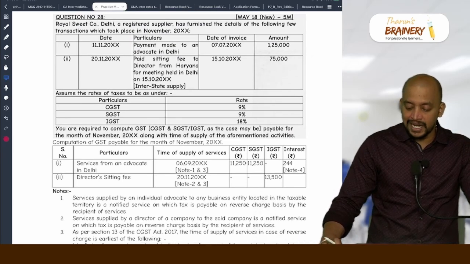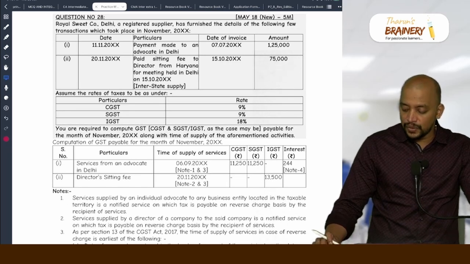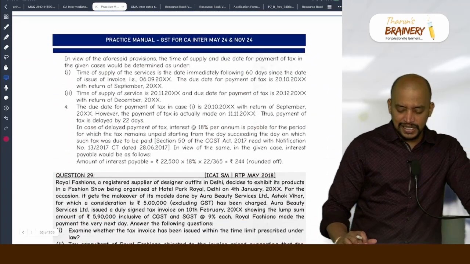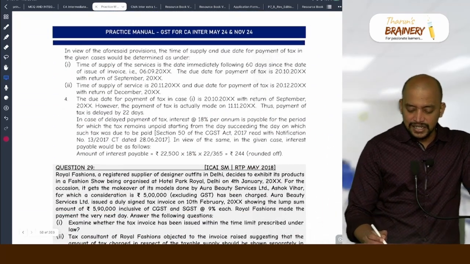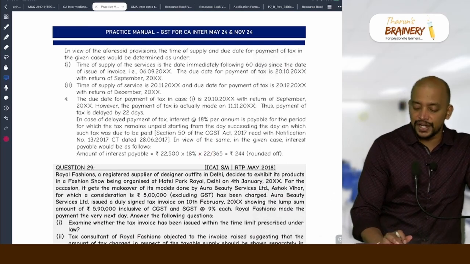October it will be 11 days, correct? And November it will be 30 days. And December it will be 20, so 61 days, but here it is computed for 22 days. Why, sir, is it computed for 22 days?